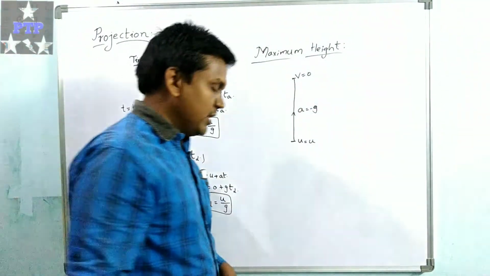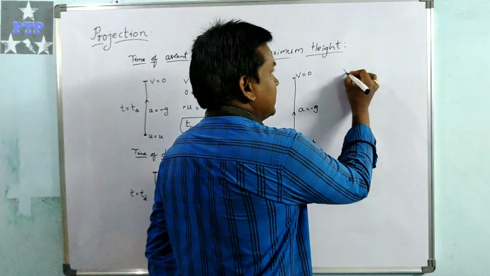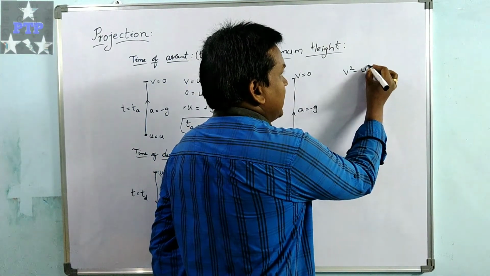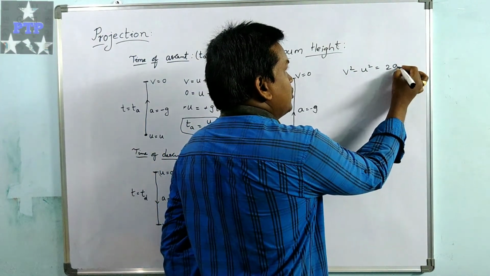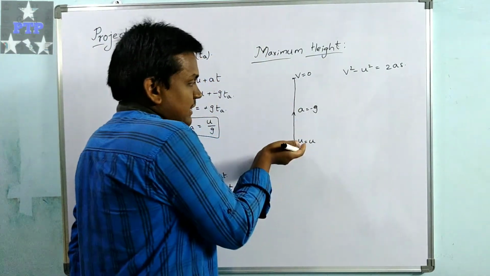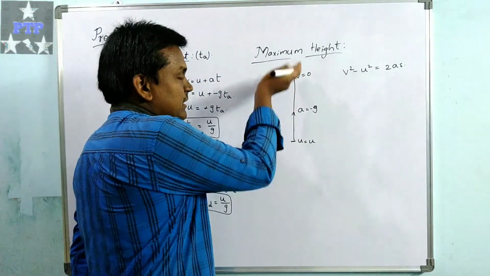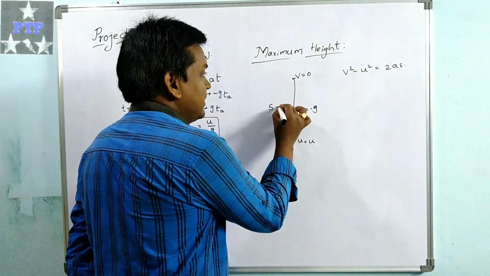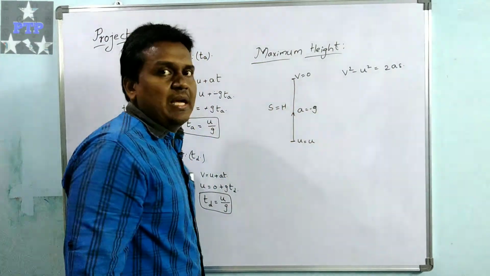Now take the third equation, v square minus u square equal to 2as, where the displacement s will be the height.